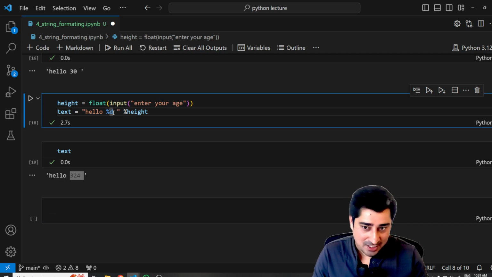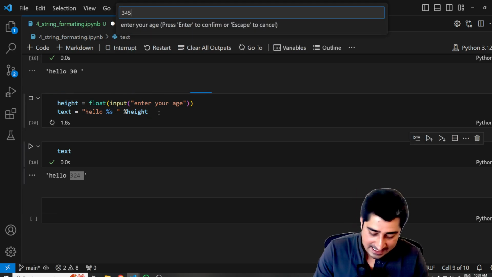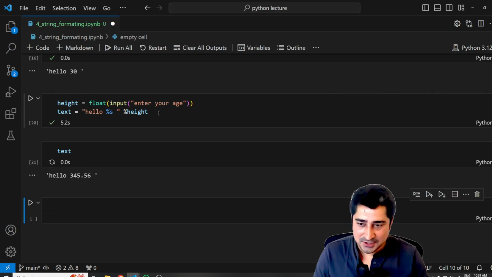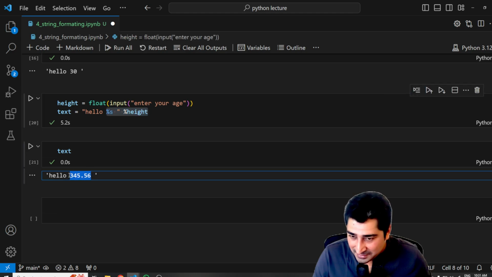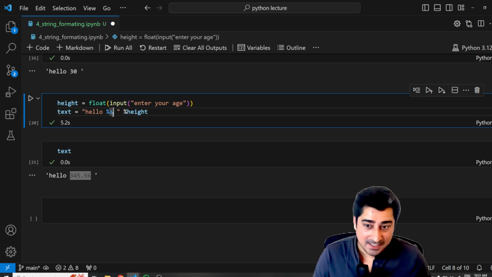Now I'll try to show you in a different way. Let's suppose I change it to s. Now let's try to think. So here 345.56. Okay, fine. Execute. If I'm keeping a string, yes, it is able to convert everything into a string. But if I'm keeping a d over here, it is not working.